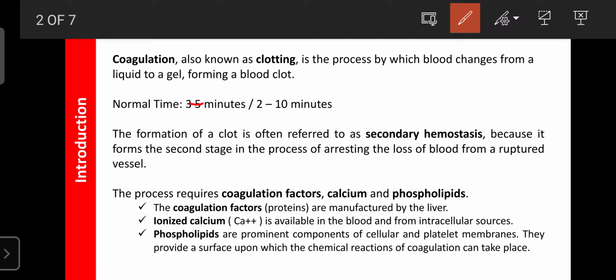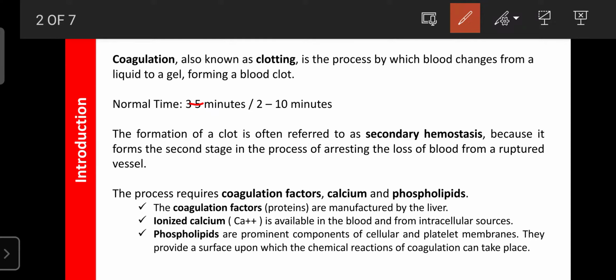When the blood vessels are ruptured, loss of blood is present, and initially certain chemicals are released, like histamine, 5-HT, serotonin, and many other local autacoids. They vasoconstrict the blood vessels, so due to constriction of the blood vessels, the loss of blood decreases. But that is the first hemostasis mechanism, and the formation of the clot is a secondary hemostasis mechanism.